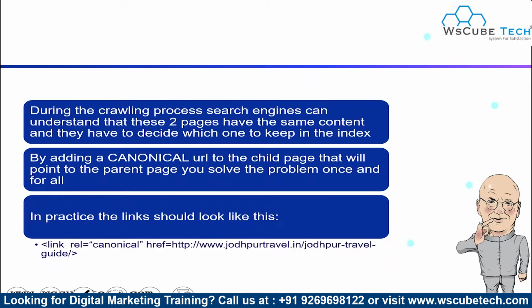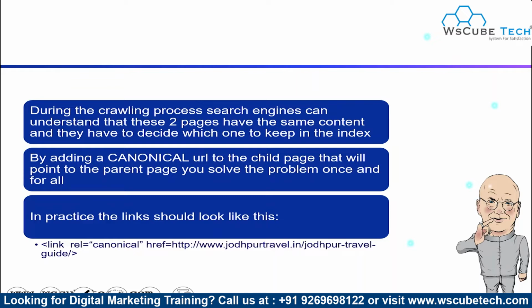During the crawling process, search engines can understand that these two pages have the same content and have to decide which one to keep in the index. So by adding a canonical URL to the child page that points to the parent page, you solve the problem once and for all.